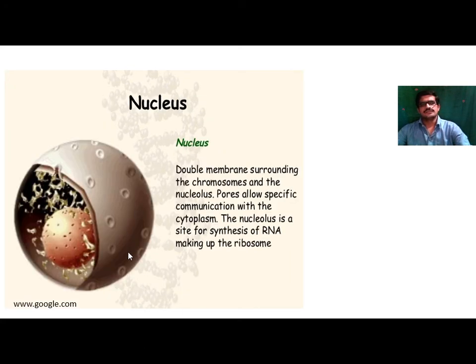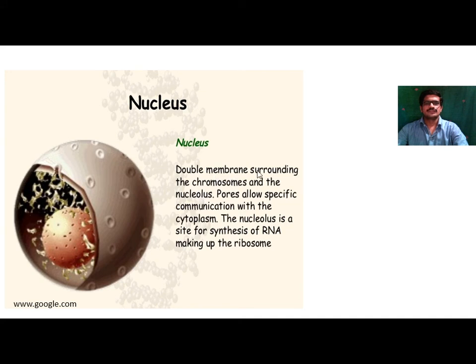Next one, nucleus. Nucleus is centrally placed in the cell. In case of eukaryotes, a well defined nucleus is present. This nucleus consists of nuclear membrane. Inside this nuclear membrane there is presence of nucleoplasm, the fluid which is present inside the nucleus, called nucleoplasm. This consists of nucleolus, and there is presence of chromatin fiber. This chromatin fiber consists of DNA molecule.